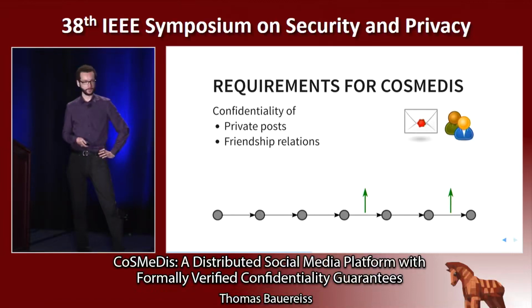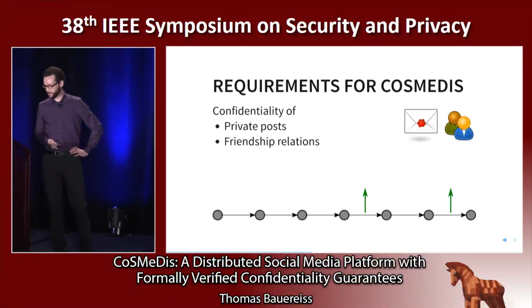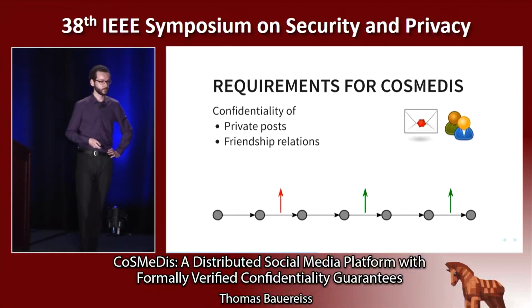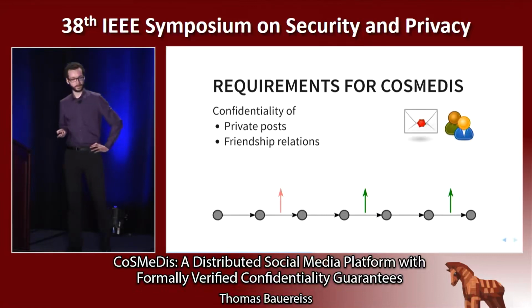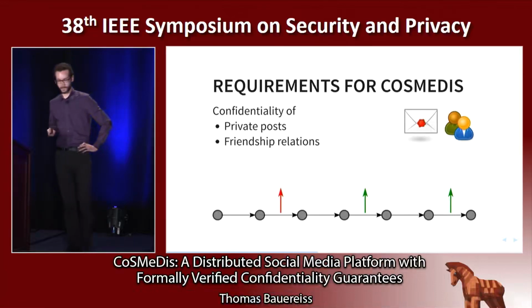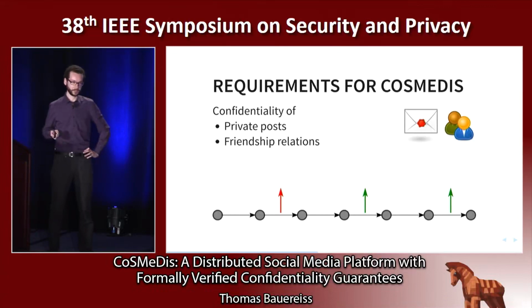So the attackers that we consider here are users of the system, an arbitrary but fixed set of users, and the observations are therefore the actions that these users perform and the outputs that they get. So these are the green arrows here. And the secret is, for example, an update action to a post that we want to keep confidential. And now the security requirement is that whether or not this secret input has occurred, the observation must stay the same until the observers gain legitimate access to the secret.